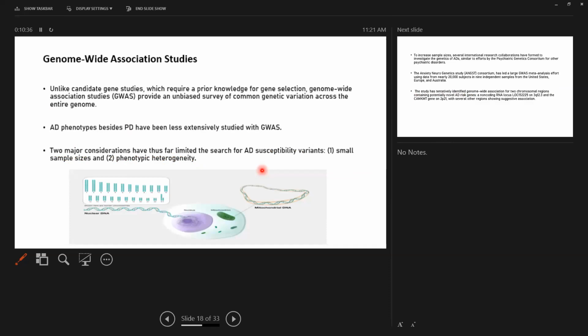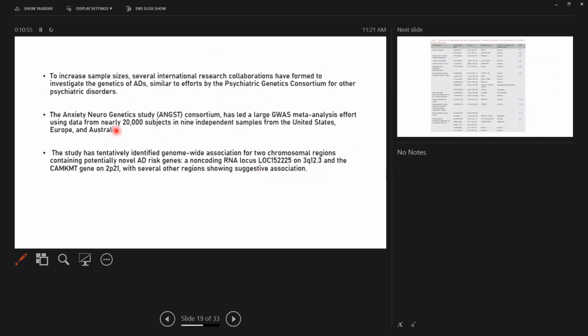Unlike candidate gene studies, which require prior knowledge for gene selection, genome-wide association studies provide an unbiased survey of common genetic variation across an entire genome. They require a very large population sample for a good result. And so, the anxiety neurogenetic study was done, which led to a vast meta-analysis effort using data from nearly 20,000 subjects in 9 independent samples from the US, Europe, and Australia.